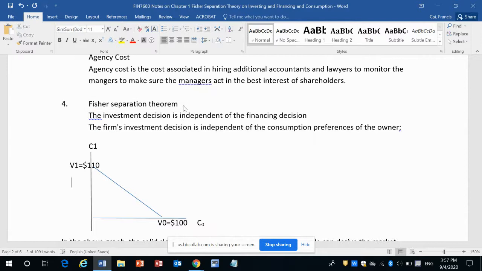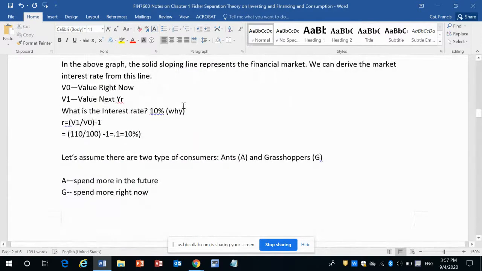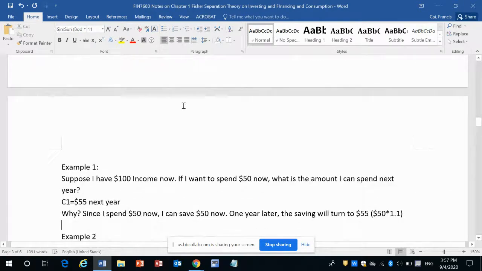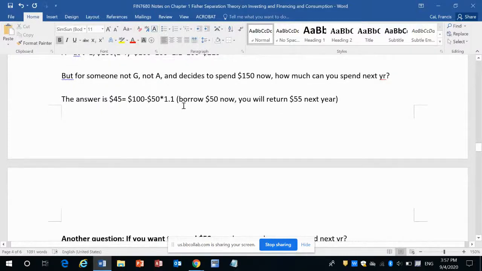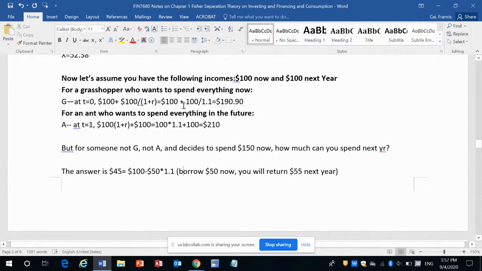We will look at this in this module. We will look at example 1, example 2. We have a lot of examples to illustrate this Fisher separation: the investment decision is separate from the financing decision. So that's the end of the introduction.